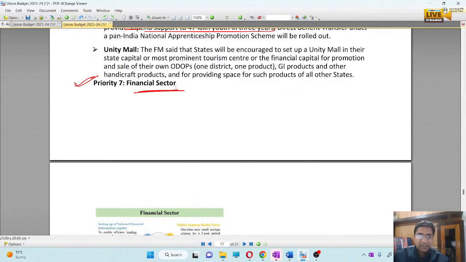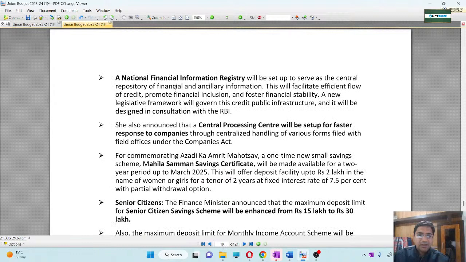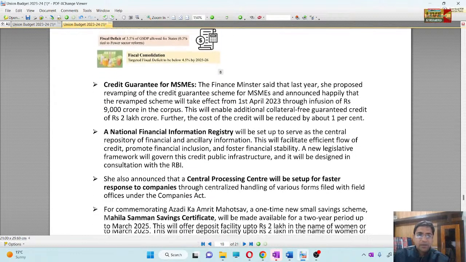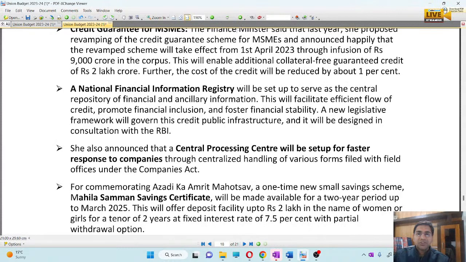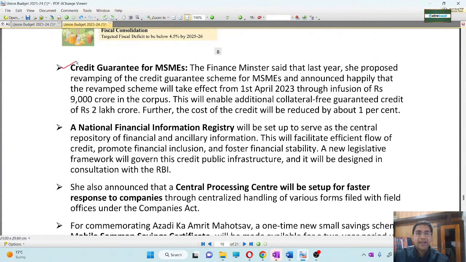Now, priority number 7, that is the last priority under the Saptarishi, that is the financial sector. Under the financial sector, first of all, a credit guarantee fund has been set up for MSME. The finance minister has already said that they are going to enhance the credit guarantee for the MSME sector. So the revamped scheme will be launched. There will be an infusion of 9,000 crore for this corpus. Again, this will be an additional collateral free guarantee scheme of rupees 2 lakh crore. So 9,000 crore will be infused this year.